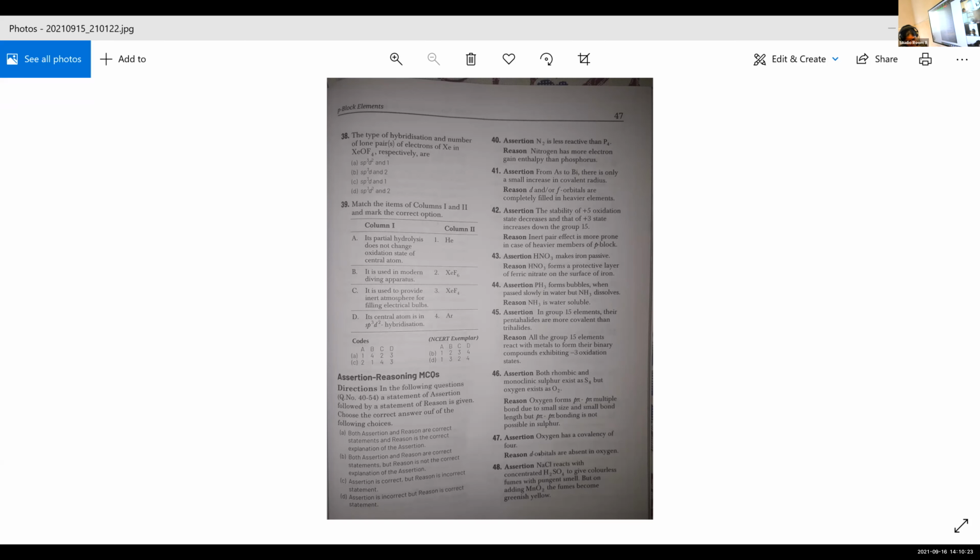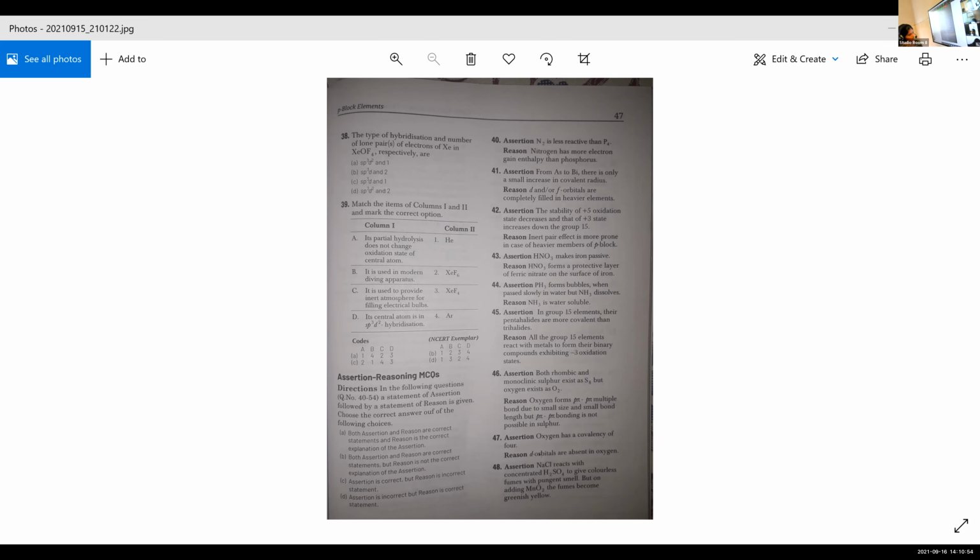Look at page number 173, the first sentence. The N-N bond is weaker than the single P-P bond. So when we are comparing nitrogen and phosphorus, nitrogen is less reactive, right? Nitrogen is less reactive than phosphorus.